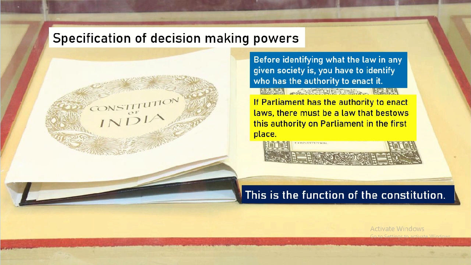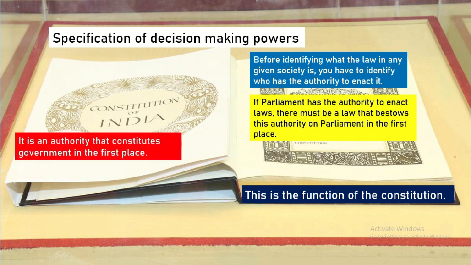You cannot simply say that Parliament will make the laws and we have to follow it. There should also be a provision in the Constitution which clearly mentions and bestows this authority, that Parliament is the highest law-making body in the country. Then only Parliament can have the authority to enact the laws.